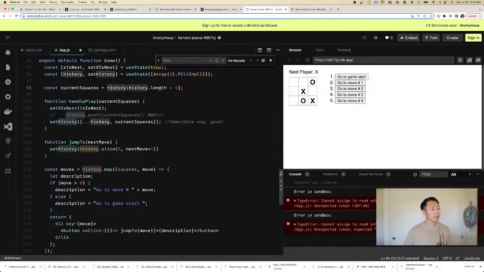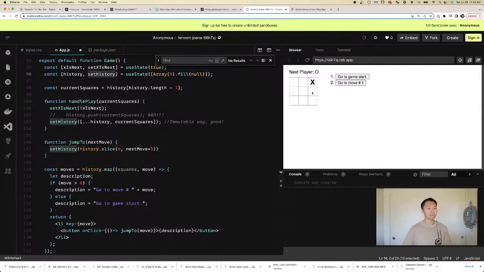Current squares may not update because I guess current squares is never updated because, but current squares depends on history, and we've updated history using set history, right? Oh, it does work. Hey, look at that, guys. Okay, so I don't know why it didn't work before, but it works now. Look at that.